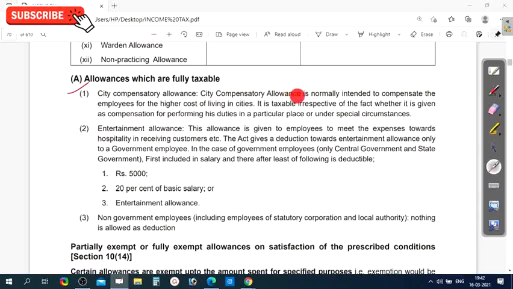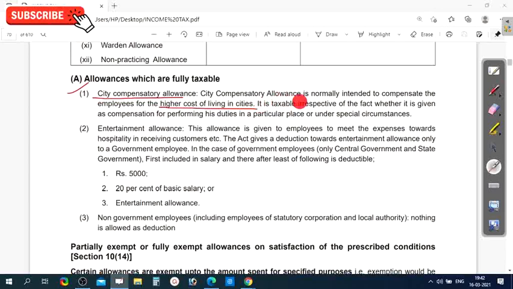City compensatory allowance is normally intended to compensate the employees for the higher cost of living in cities. For example, in capital cities and metro cities, the living cost will be very high. So, to meet such a cost, the employer or organization will provide this city compensatory allowance to the employees.